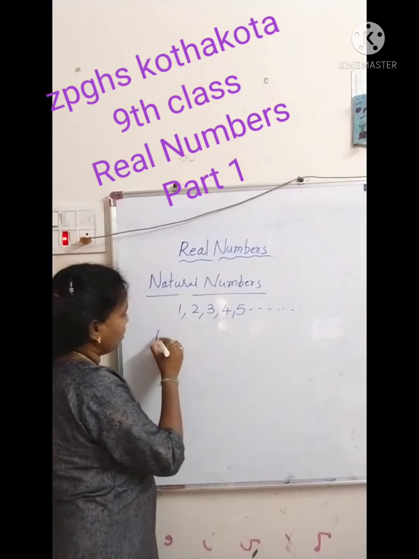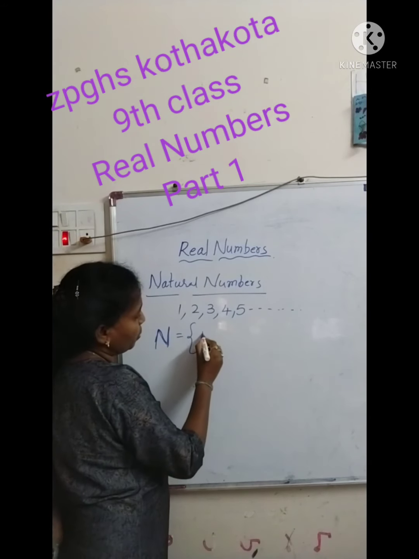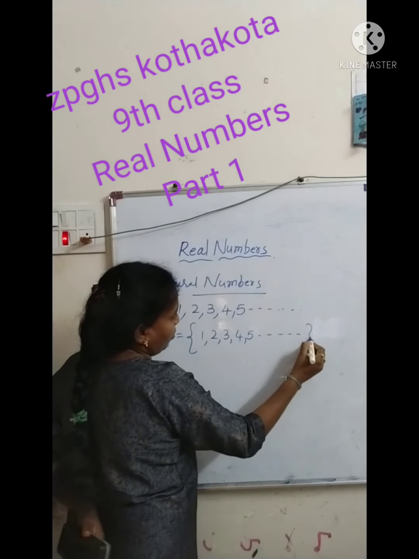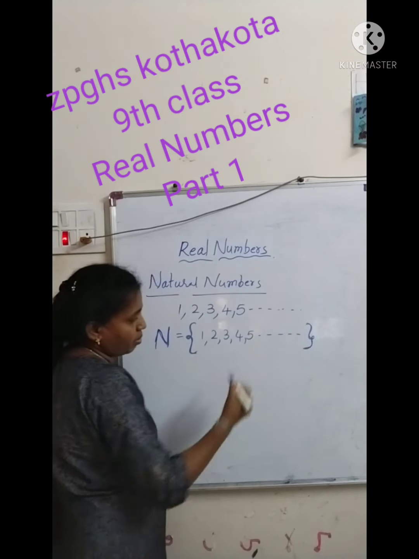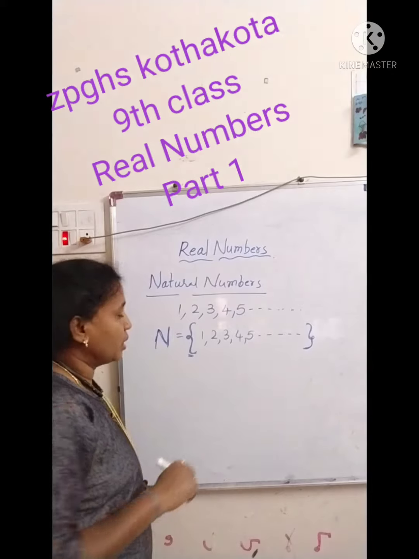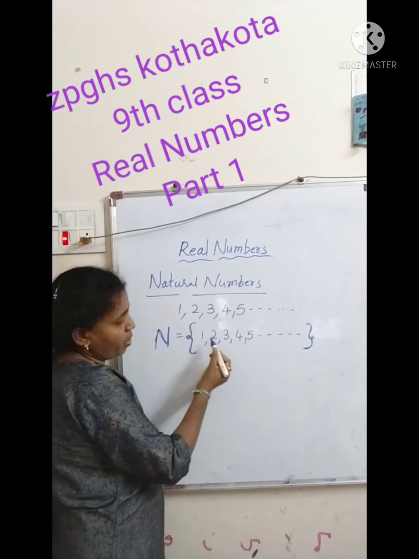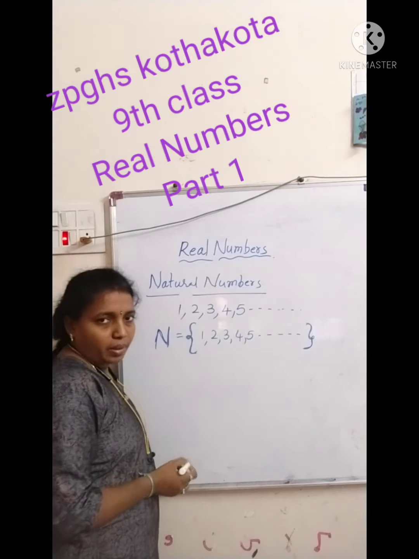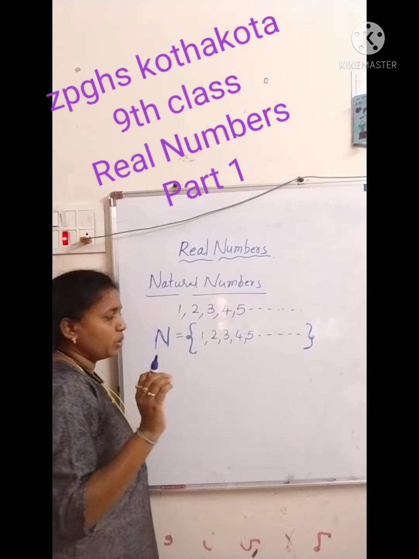We can represent natural numbers by N. N is equal to 1, 2, 3, 4, 5, and so on. This is the symbol to represent one fixed group. We will discuss what this is in our 10th class, just keep it in mind. This is one group, one set, and the symbol represents that these have one common quality.